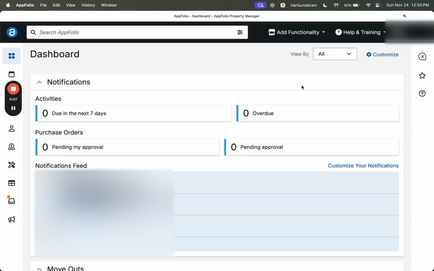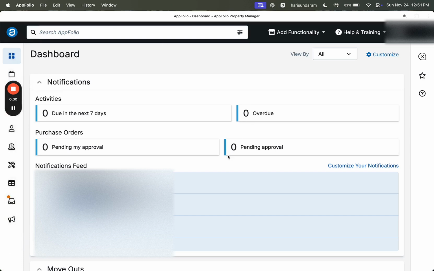So in today's video, what we are going to look at is how, in AppFolio, we can send bulk emails and bulk texts after the recent update from AppFolio. I will guide you through the whole process and give you tips and tricks on how to efficiently send bulk texts and bulk emails. That is going to save you a lot of time.